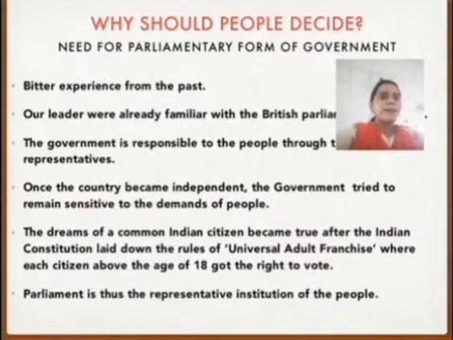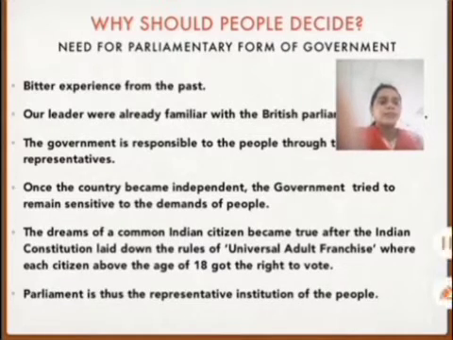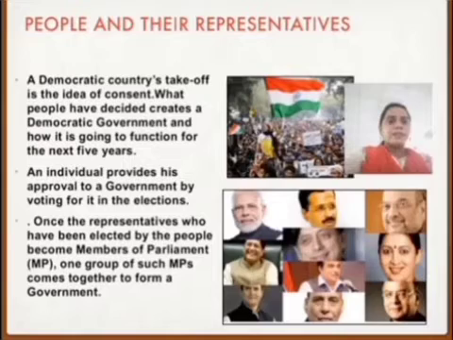Once the country became independent, the government tried to remain sensitive to the demands of people. The dreams of a common Indian citizen became true after the Indian Constitution laid down the rule of universal adult franchise, where each citizen above the age of 18 got the right to vote. Thus, there is a need for the parliamentary form of government because parliament is the real representative institution of the people.